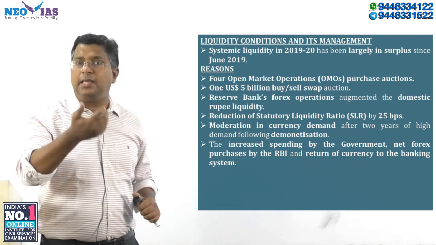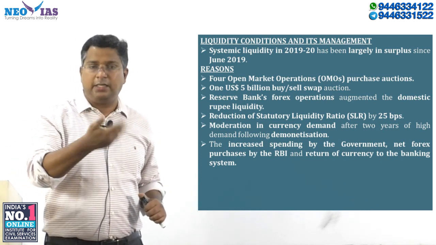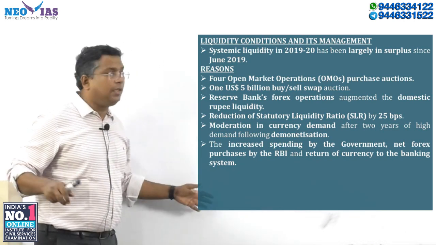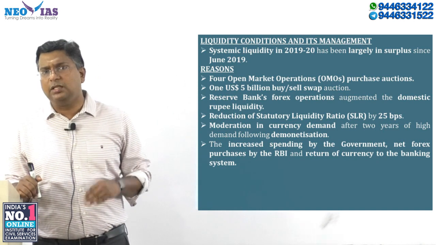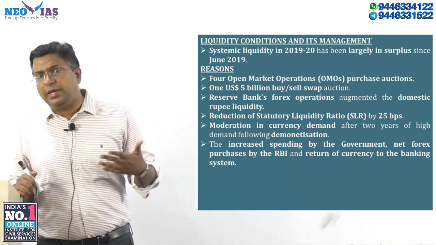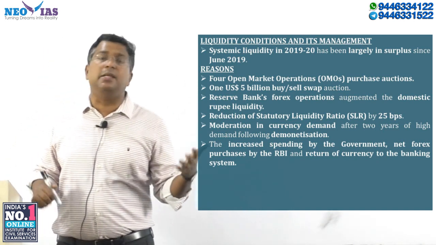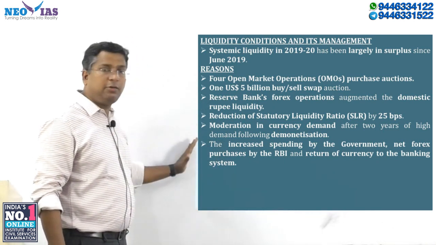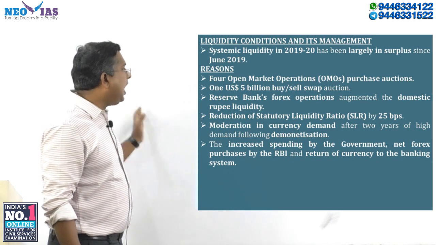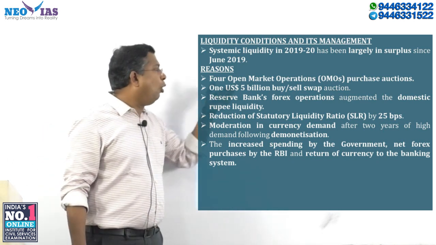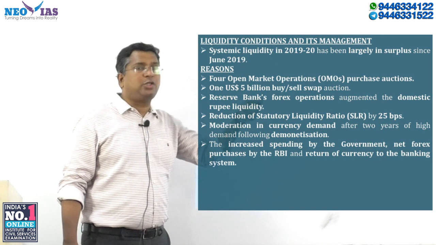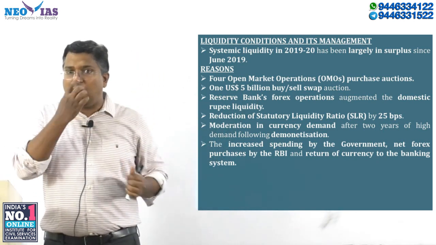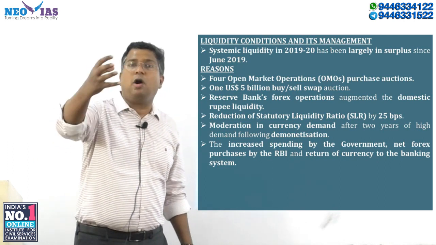So the money supply in the economy has increased. That is what you mean by liquidity surplus. The recent economic survey gives the reasons for the liquidity surplus from the middle of 2019. All these points I have taken from the economic survey. One is that the RBI conducted 4 open market operation purchase auctions, so the RBI has purchased government securities.